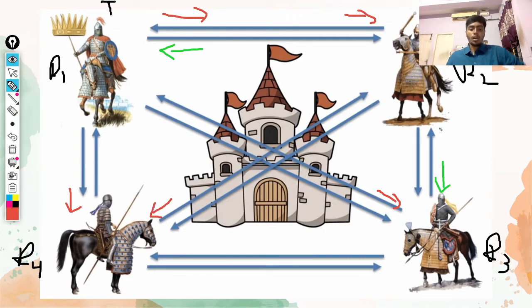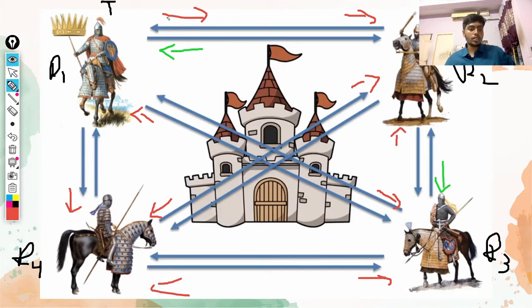Now what r4 does is take the signal from r1, because he is the general, and tell everybody he is going to attack. Similarly with r3, the signal he received from the general is to attack, so he tells everybody that he is going to attack as well.